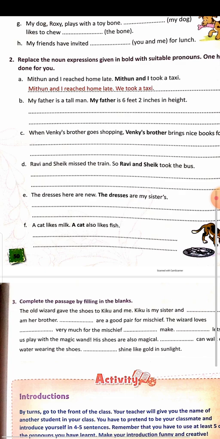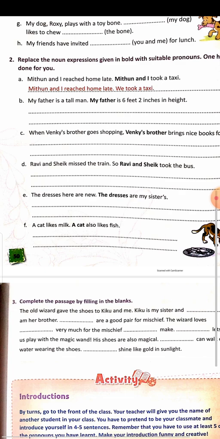Whenever you see that two persons are there, then we have to use the plural form. When one person is there, we have to see whether it is a boy or a girl. If it is a boy or man, then we will use he, and when it is a girl or woman, we will use she. When the word I is included, we will use we.